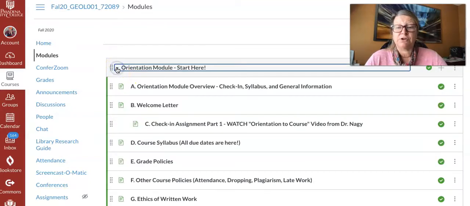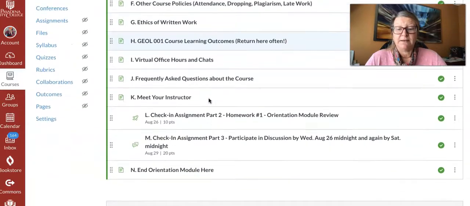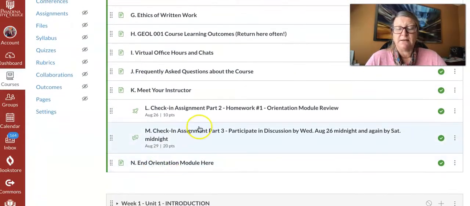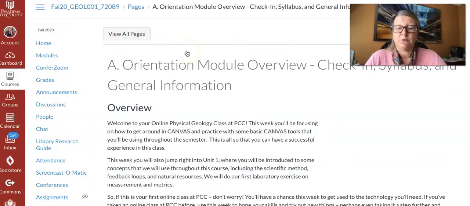The orientation module, as it says, start here. And you will see a number of things. And I've alphabetized them from A down to, in this case, N, to indicate that you should probably do them in order. Let's start with the overview.